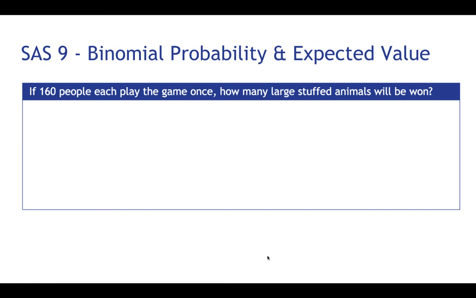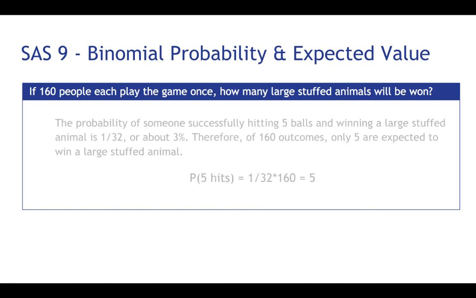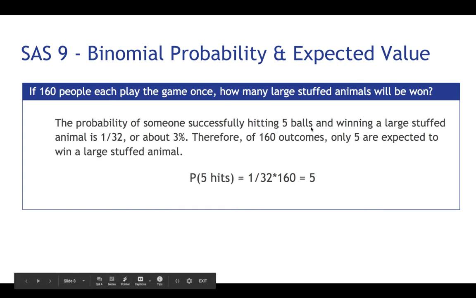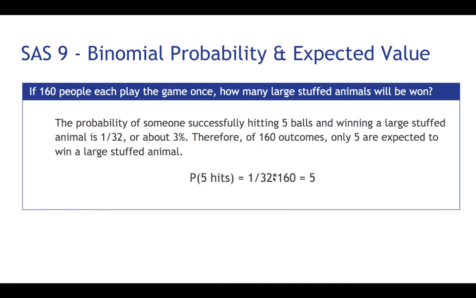If 160 people each play the game once, how many large stuffed animals will be won? Okay, well, the probability of someone successfully hitting 5 balls and winning a large stuffed animal is 1 out of 32, or about 3%. We multiply 1 out of 32 times 160, and we'll get 5. So only 5 are expected to win a large stuffed animal. Notice that we use the probability multiplied by the number of people that play the game. And that gives us the total we expect to win. We did this back when we did the probability of walking through the corn maze and getting a pumpkin. Remember that in the first lesson of this unit.